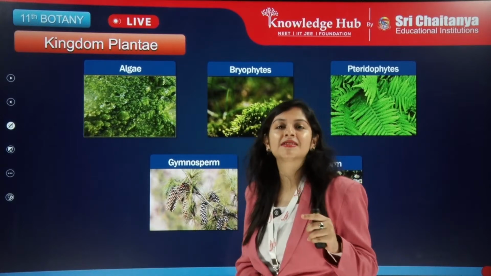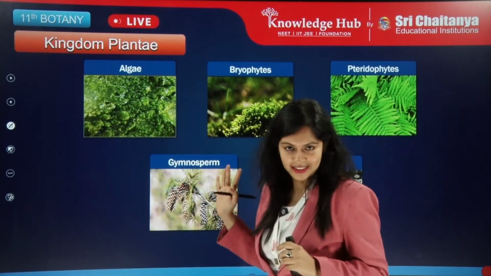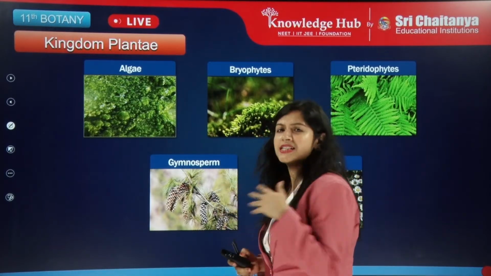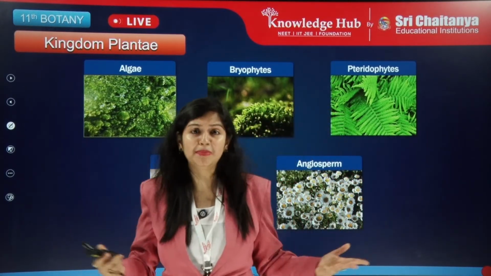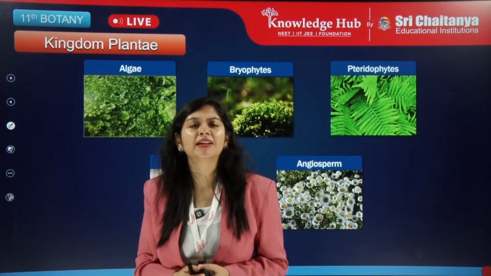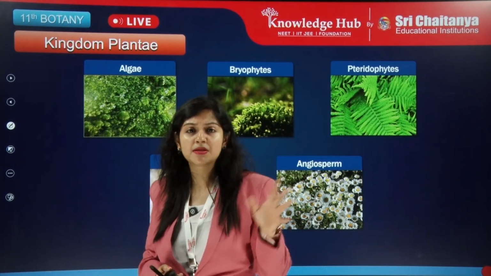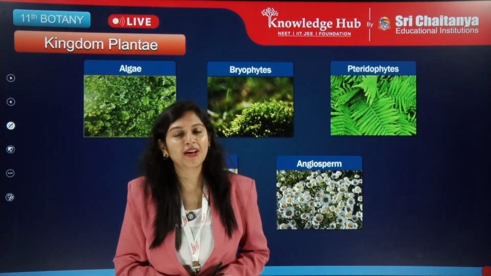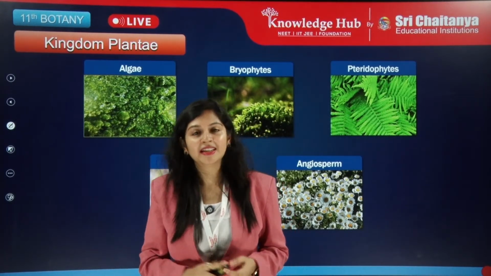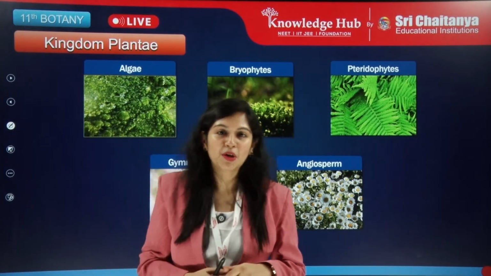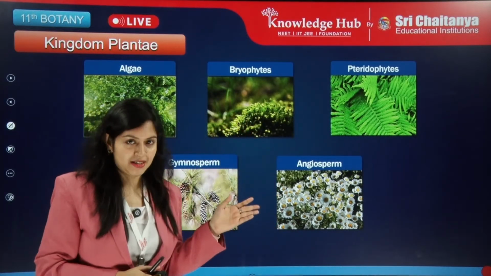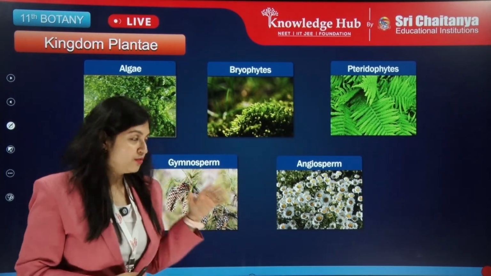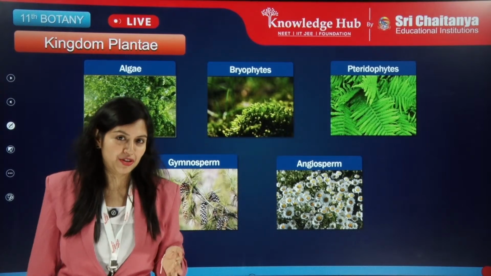First one is algae. You can see algae here. It consists of unicellular to multicellular forms, and it differs in shapes, sizes, and colors. There are 3 different types of algae: red algae, brown algae, and green algae. Next one is bryophytes. Bryophytes include the mosses, which form a carpet-like structure.